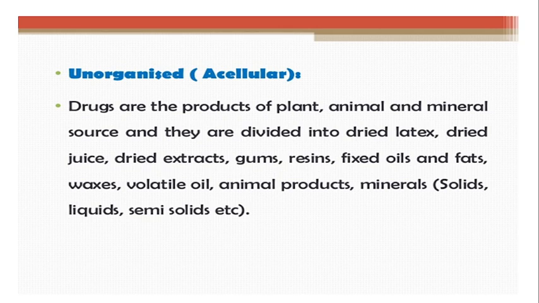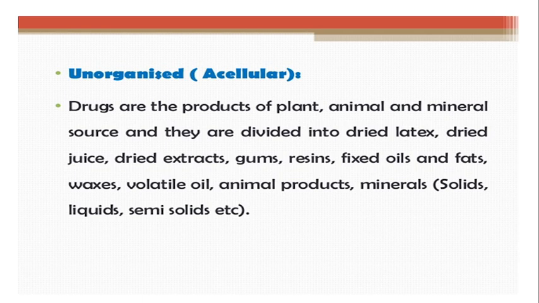unorganized drug. Gum and resin are collected from the plant by giving incisions. Resins or gums are collected by giving incisions on the trunk of the tree, and the liquid which oozes out is collected, dried, and stored. Such drugs are known as unorganized drugs. So organized drugs are directly a part of the plant, and when you take a transverse section, you will find a proper cellular structure of that particular drug.